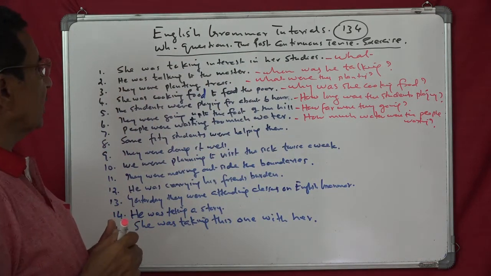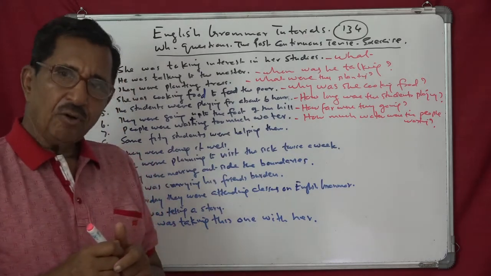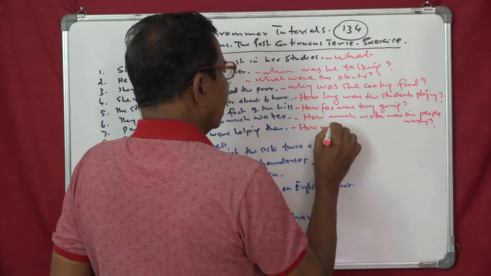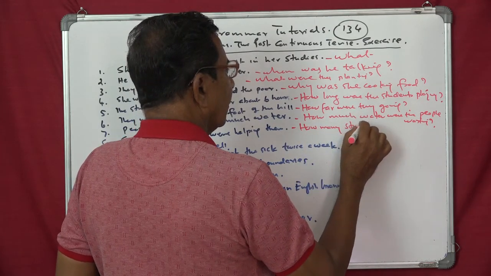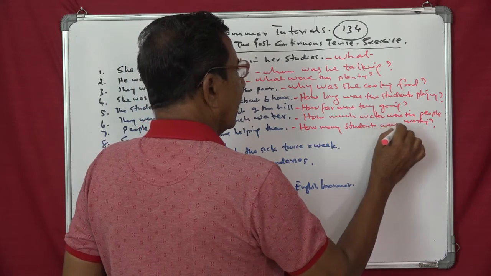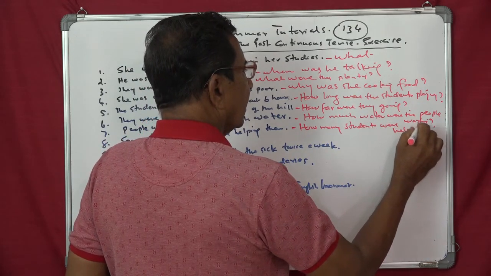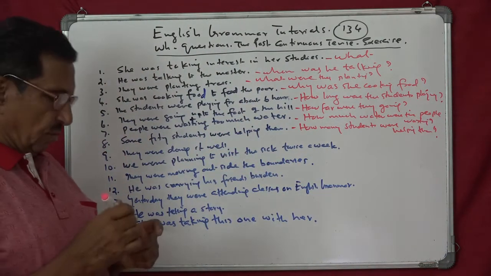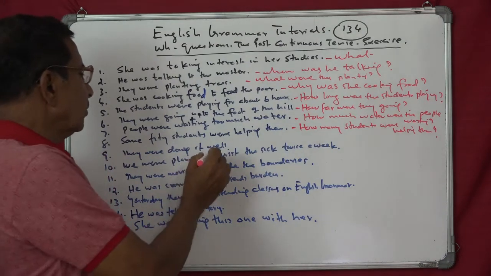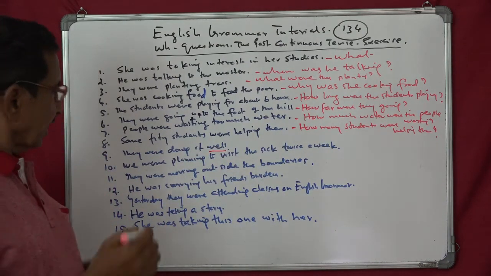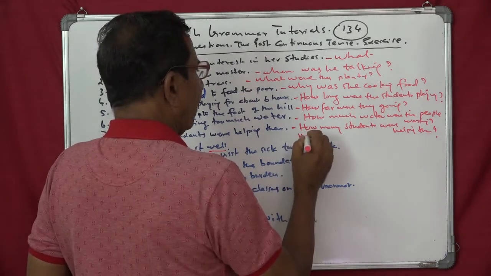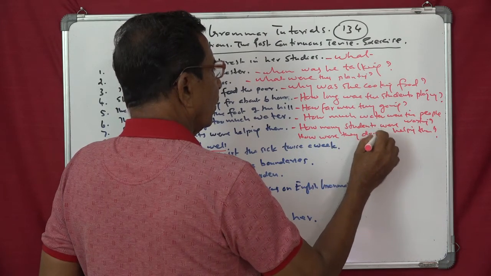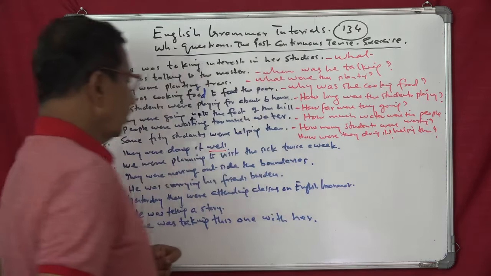Some 50 students were helping them. How many students? Sorry, number. How many students were helping them? They were doing it well. So you should get the answer well. So how were they doing it? How were they doing it?